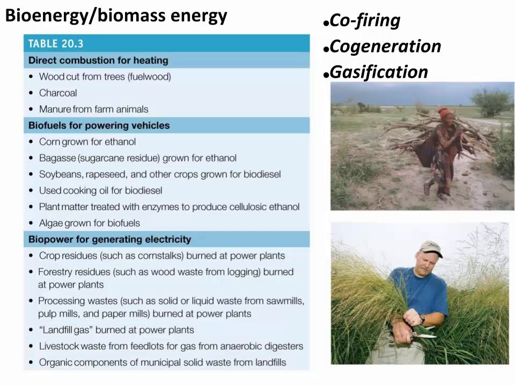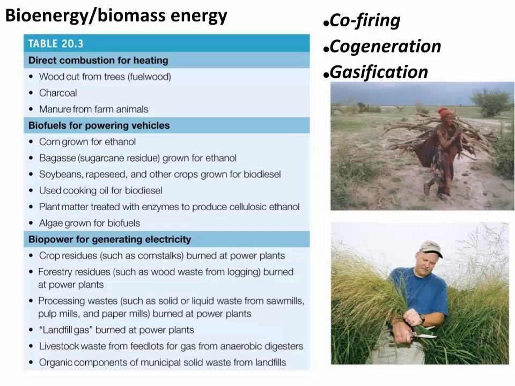In developed countries, we use bioenergy for biopower, which is when biomass sources are burned in power plants to generate heat and electricity. Many types of biomass are combusted to generate electricity. Common sources of biomass for biopower are waste products of industries or processes such as woody debris, pulp mill waste, and crop residues. Other waste sources for biopower include animal waste from feedlots and organic waste from landfills.